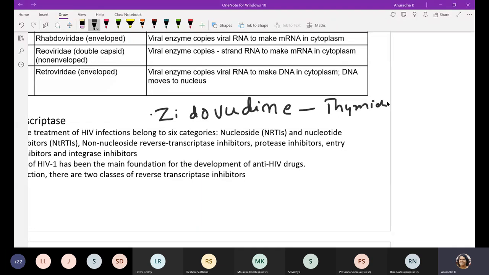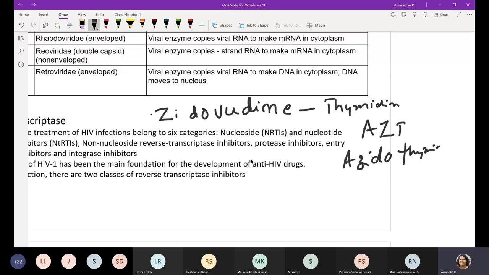The mode of action is the same: they get intercalated and block the enzyme, whether it is DNA polymerase or reverse transcriptase. This example, zidovudine, is also referred to as AZT, that is azidothymidine.